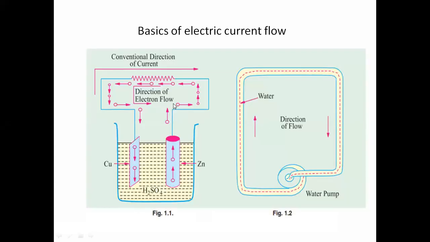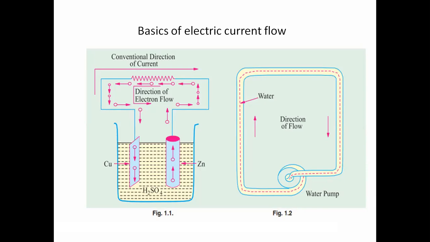So conventional means the opposite direction of the electron flow. We consider the direction opposite to the electron flow as the conventional direction. In most cases we will follow this direction. So it is not the electron direction, it is opposite to the electron flow direction. It will be considered as the conventional direction or conventional flow of the current.